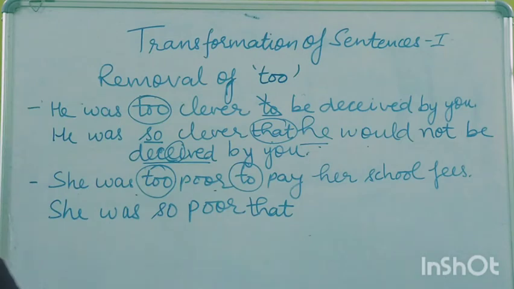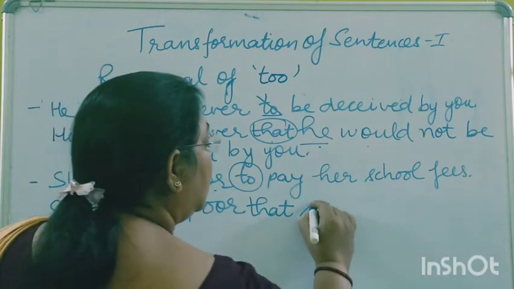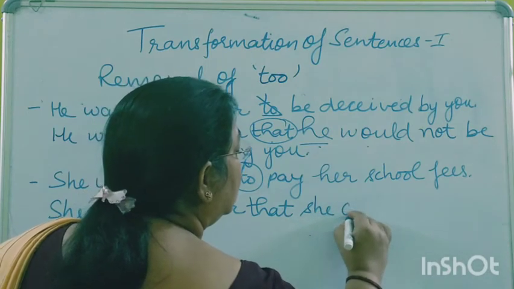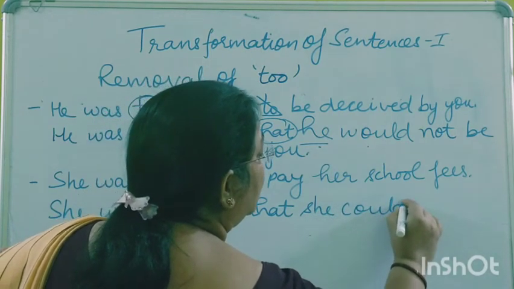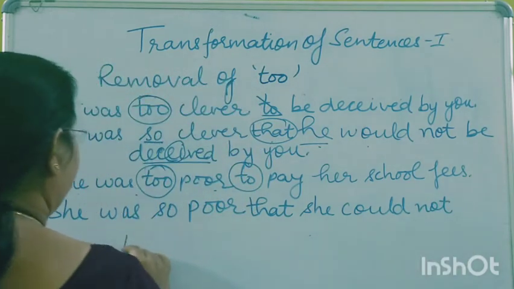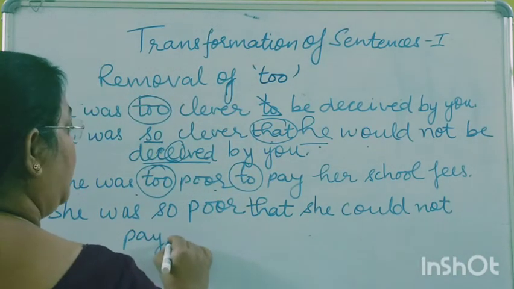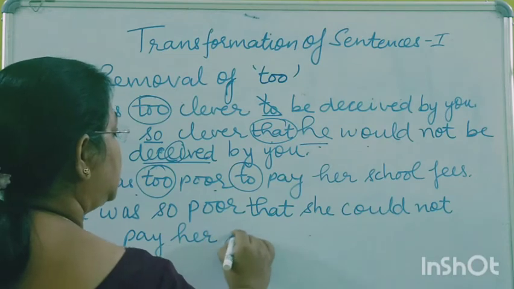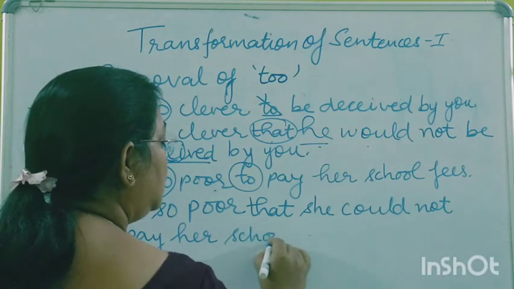So she was so poor that she could not pay her school fees.